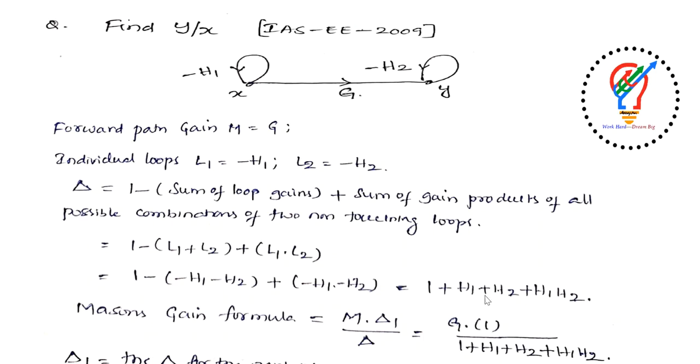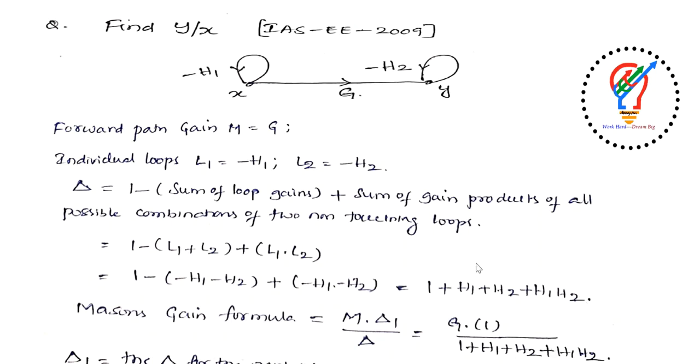So finally what you get is this formula, this value here. As per Mason's gain formula, since there is only one forward path, we'll take it as M1 into delta 1 divided by delta. So the final answer will be G divided by 1 plus h1 plus h2 plus h1 h2.